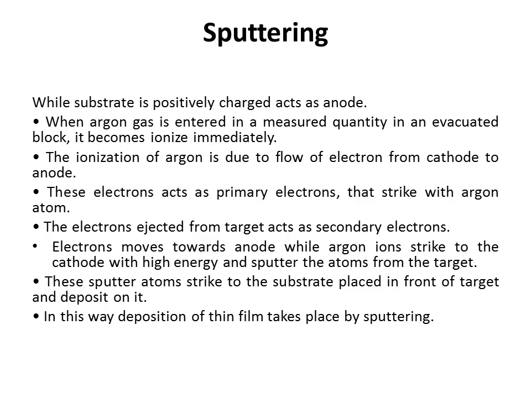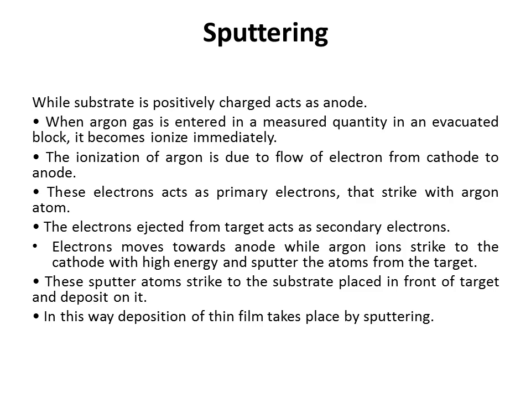Due to the high voltage provided by the battery, the electrons flow from the cathode to the anode, and by this the argon gas is ionized. The electrons that strike argon are called primary electrons. The electrons ejected from the target are called secondary electrons.